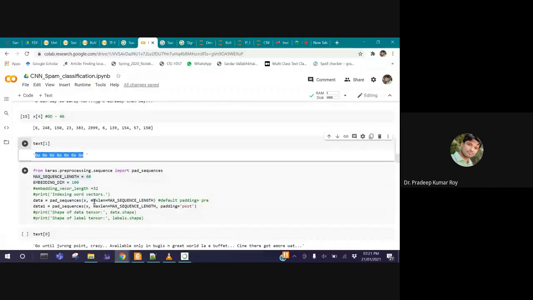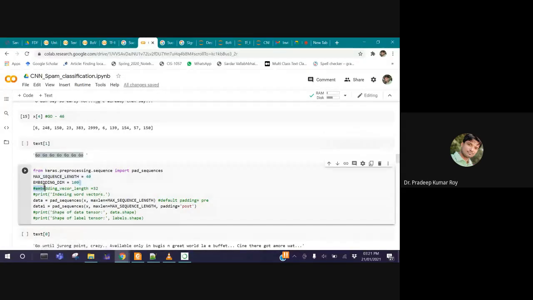And if a message has more than 40 words, only the first 40 words are considered and the remaining words are truncated, because the method says you have to fix the number of words in each message at 40. Another one is the embedding dimension, which will be used next, not here. So I fix each message size at 40, and I'm going to apply padding to my complete data.